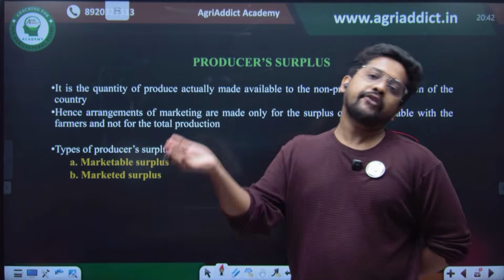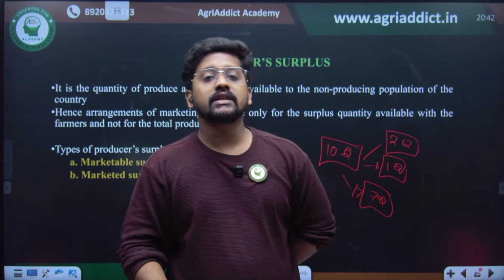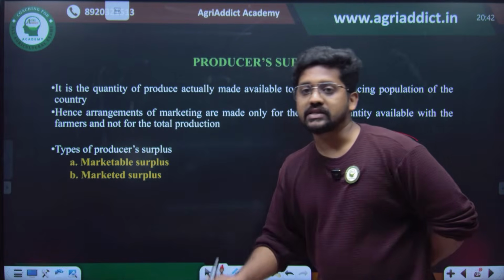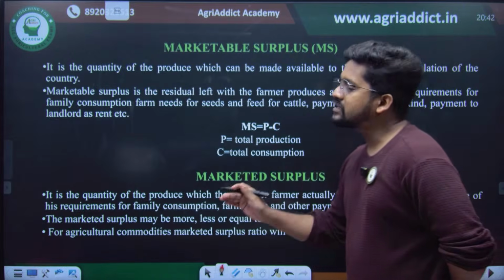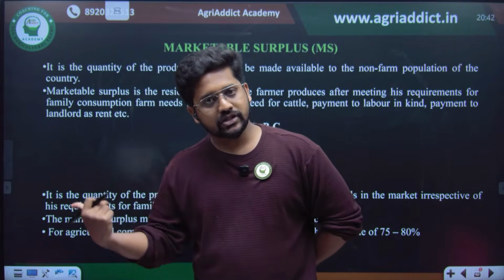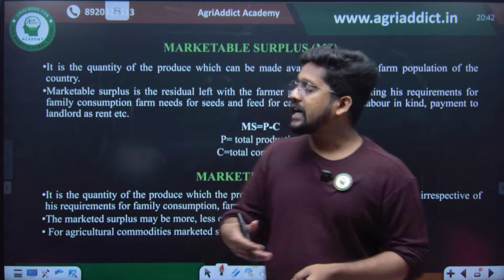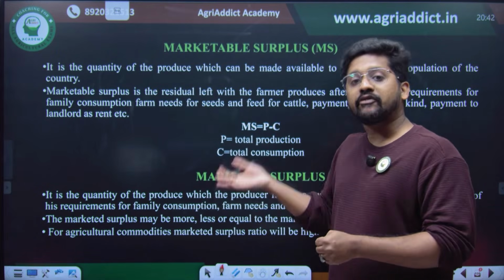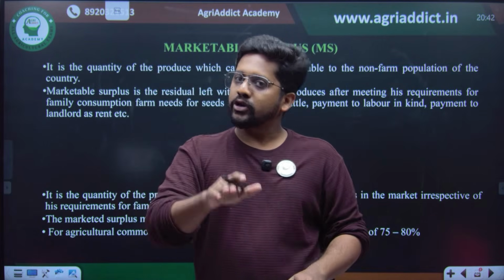So after the requirements of the farmer, what he can supply in the market is the producer surplus. This can be classified into marketable surplus and marketed surplus. Marketable surplus is the same idea as producer surplus: what he has produced minus what he is consuming. So after consumption, what is left that he can sell in the market, that is the marketable surplus.